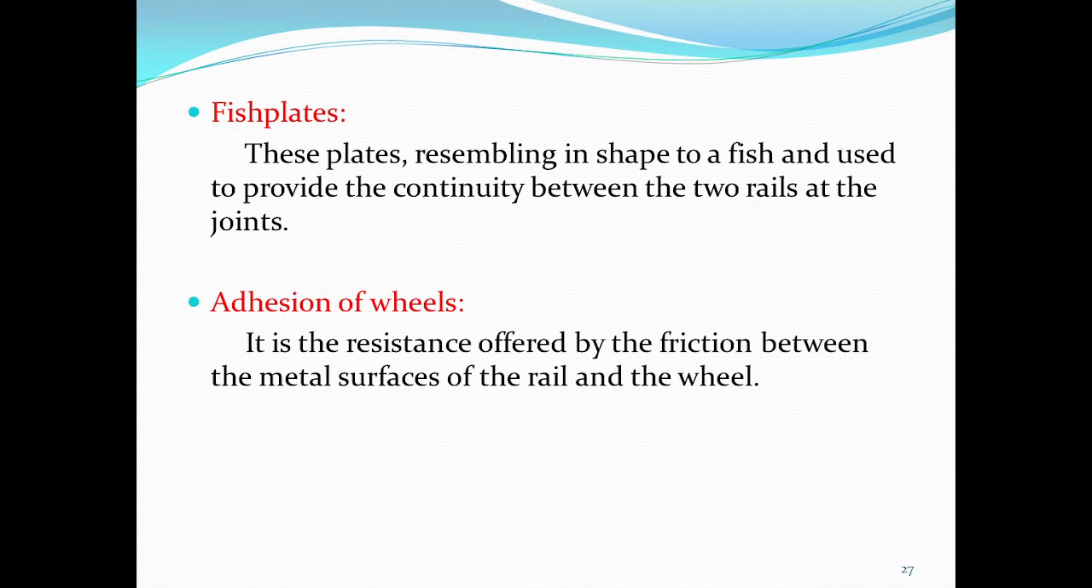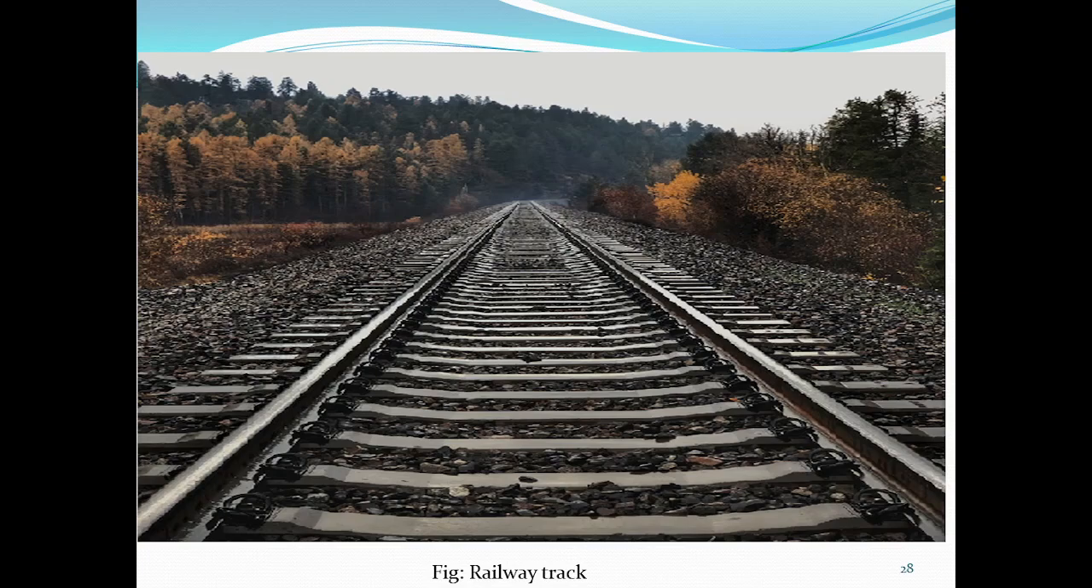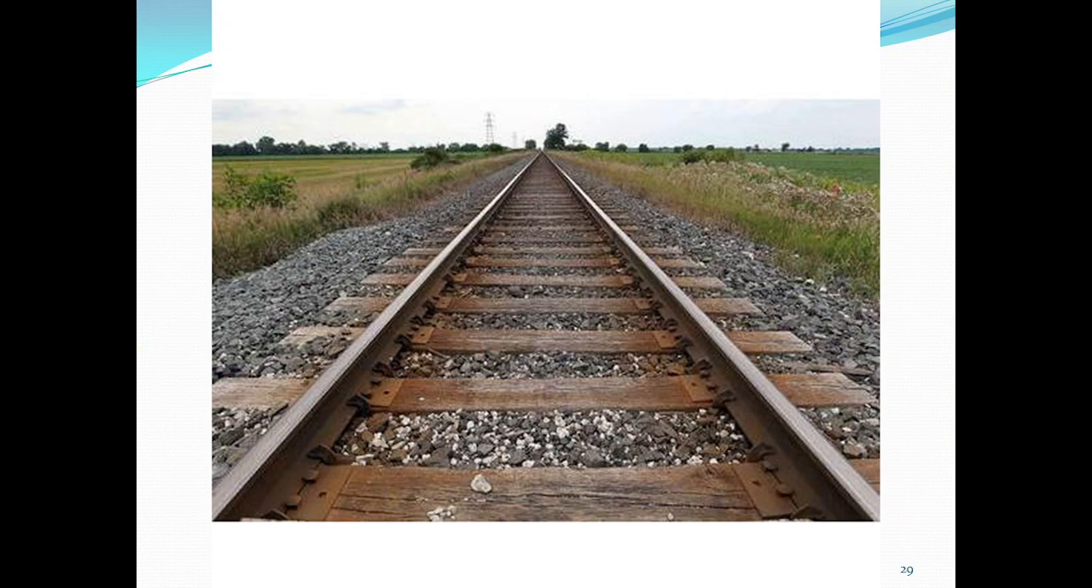Another one is fish plates. These plates resemble a fish in shape and are used to provide continuity between two rails at the joints. Next one is adhesion of the wheels. It is the resistance offered by the friction between the metal surfaces of rail and wheels. This is the figure of a railway track. In this railway track, the wooden sleepers are shown.